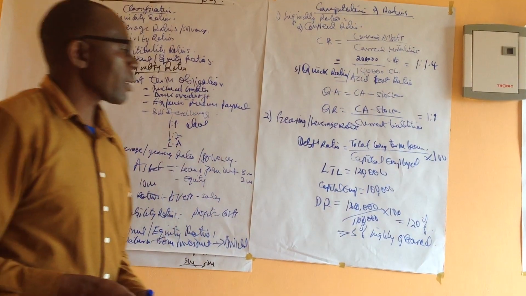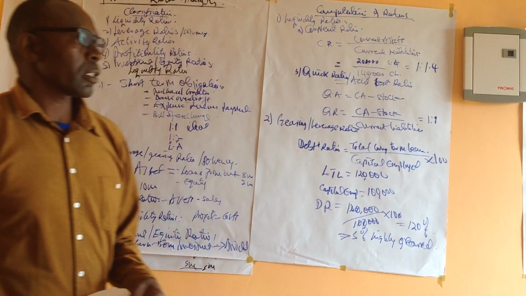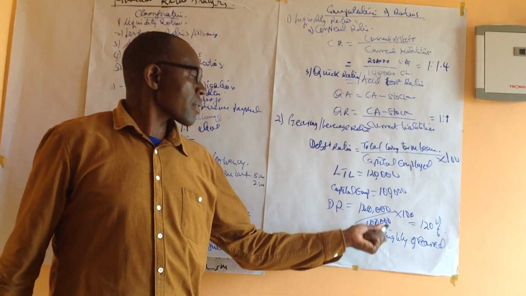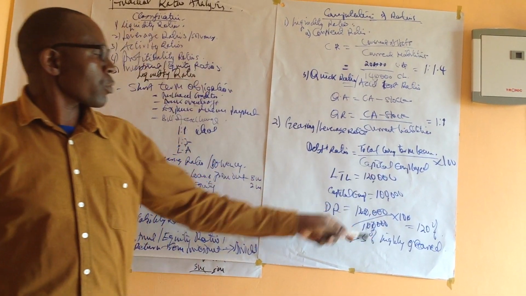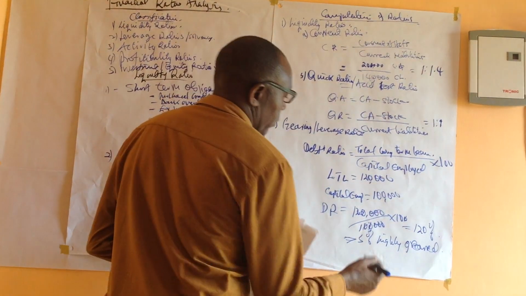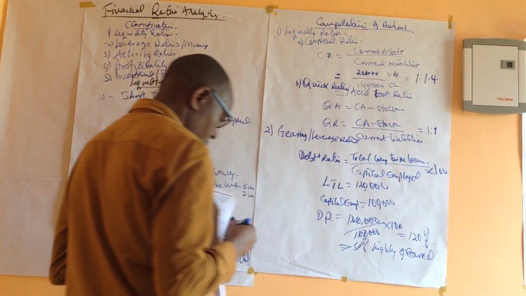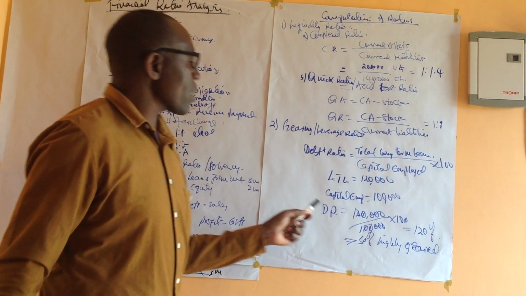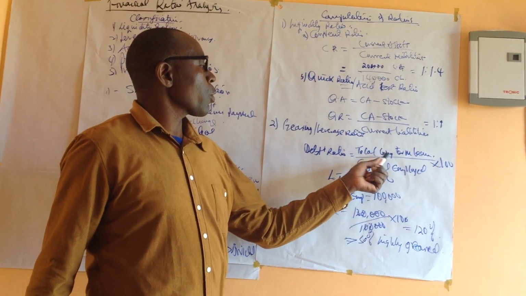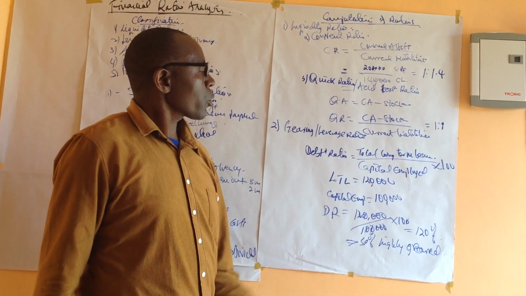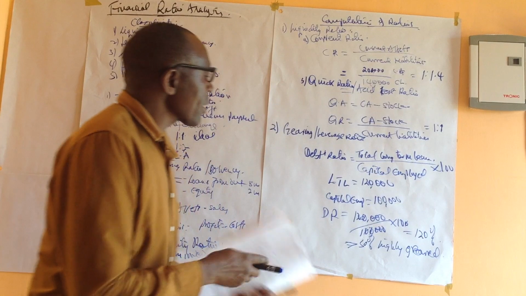So it's high gear whenever the total value of the assets is less than the long-term loans by more than 50%. So that's the ratio. At all times, we want the long-term loans not to exceed the capital employed. So let's give an example where it does not exceed.